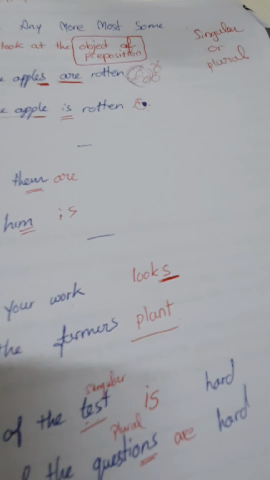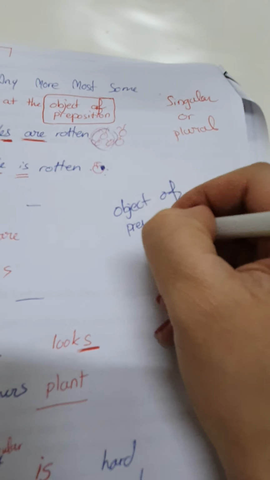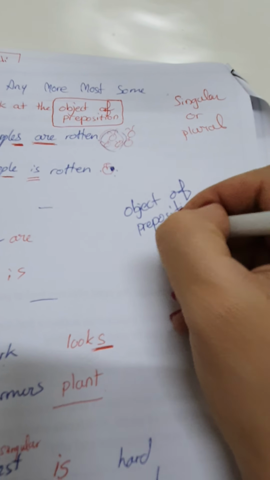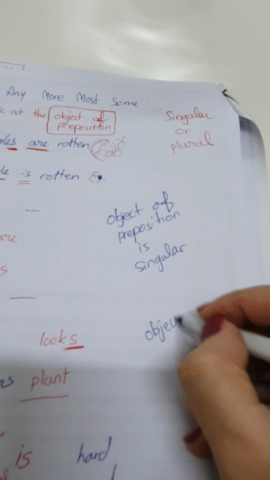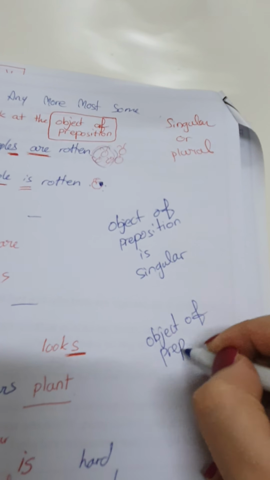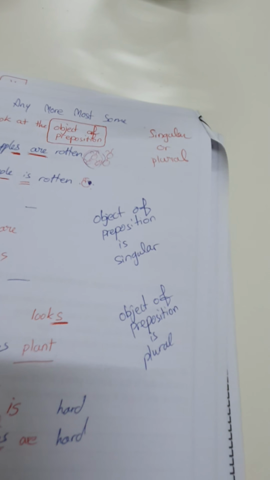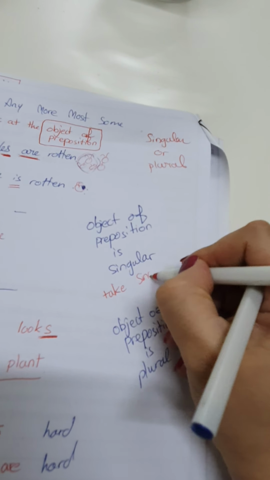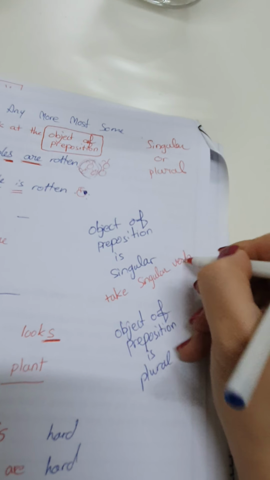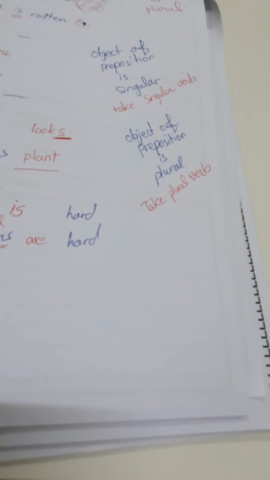When I look at the object of the preposition: if it is singular, I take a singular verb; if it is plural, I take a plural verb.